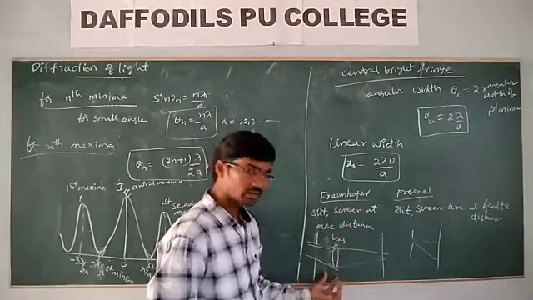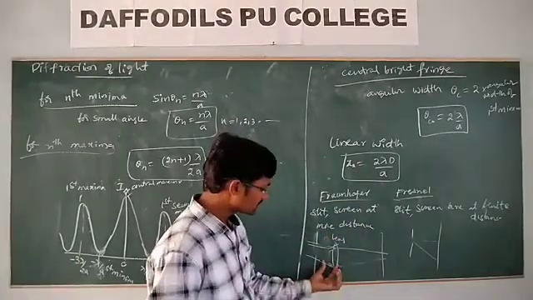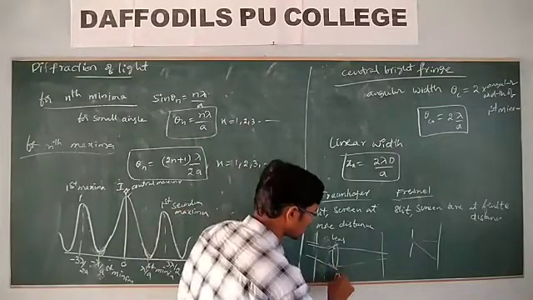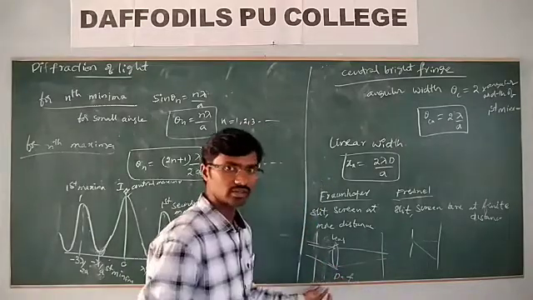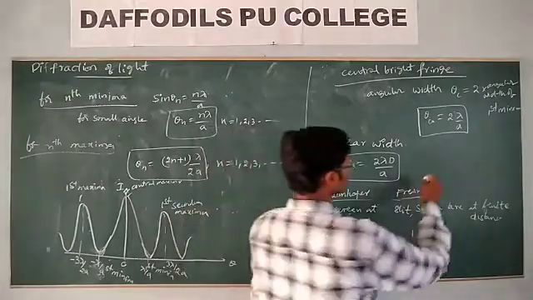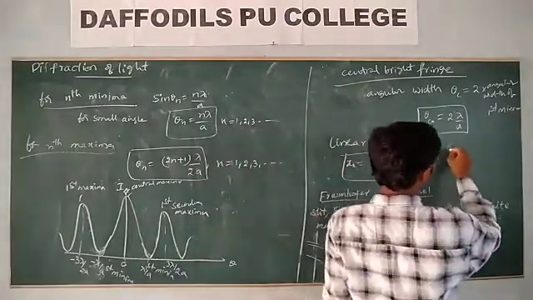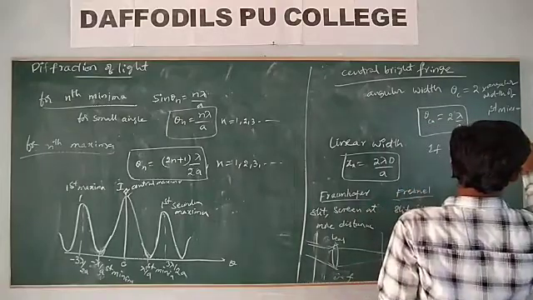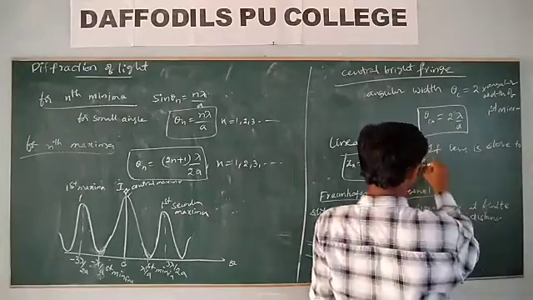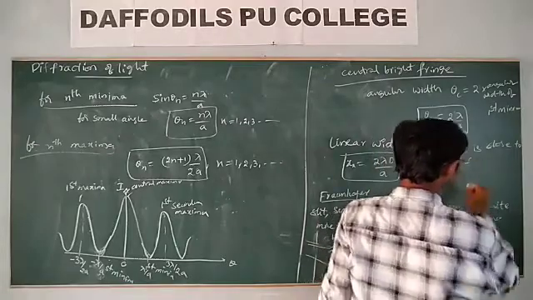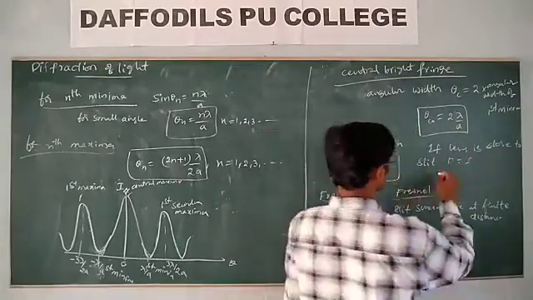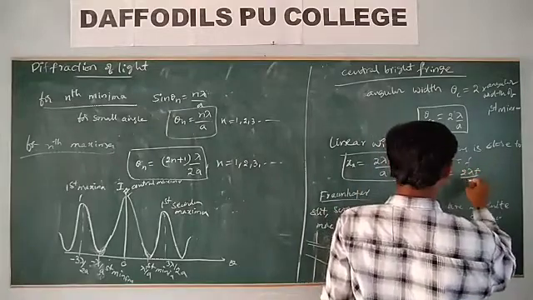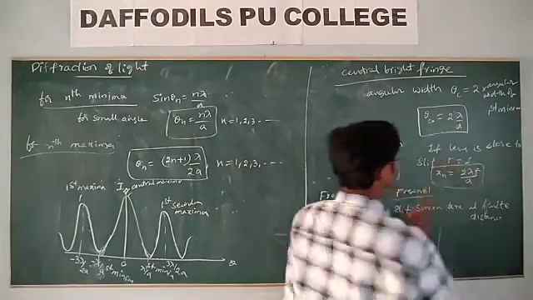If this lens is very close to the slit, then d is equal to f only, the focal length only. If the lens is close to the slit, d is equal to f. So what you can write here: xn is equal to 2 lambda f by a.